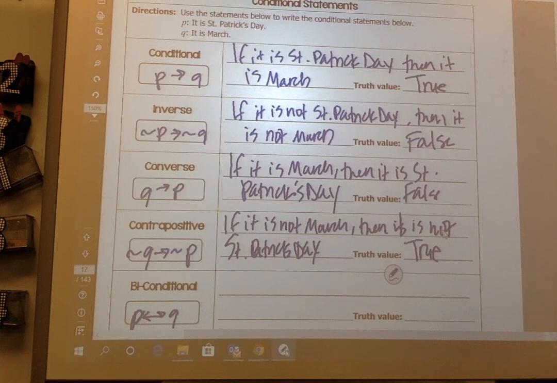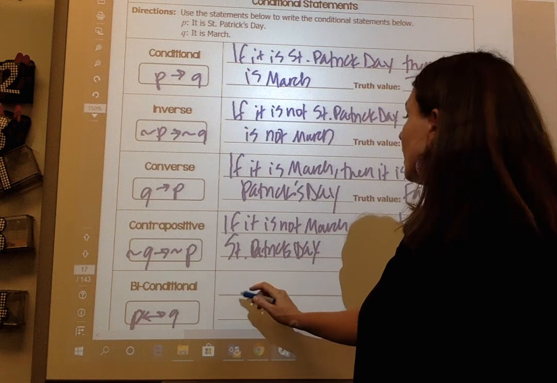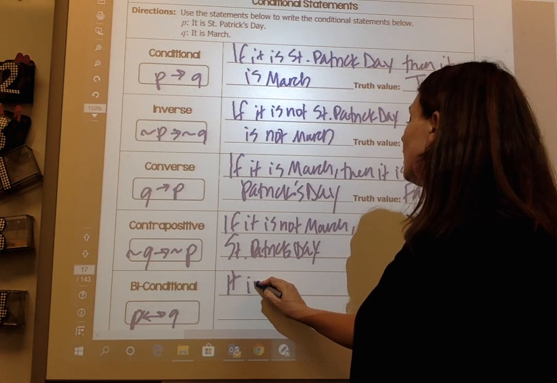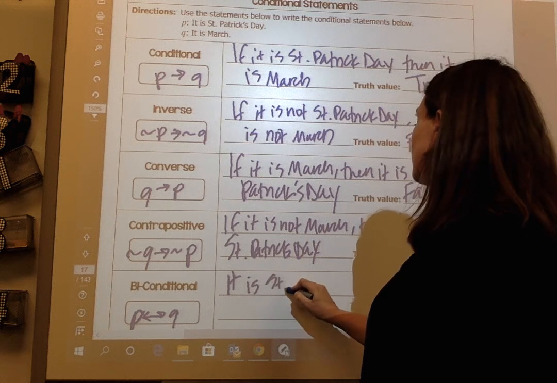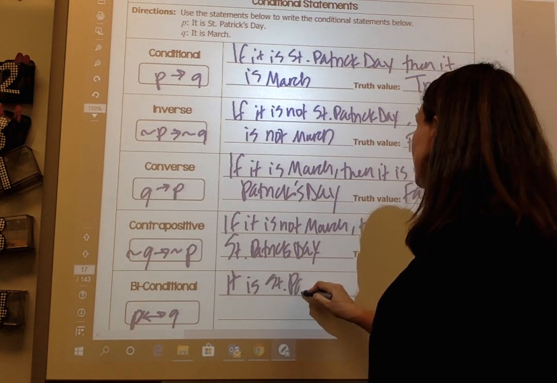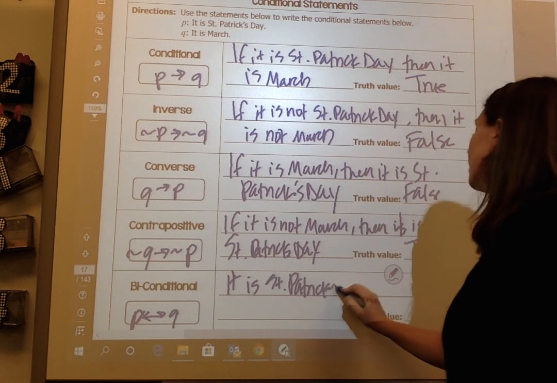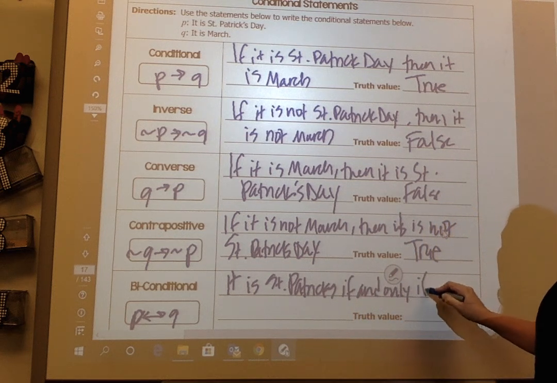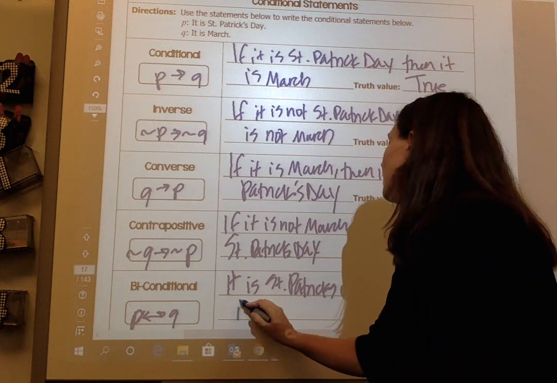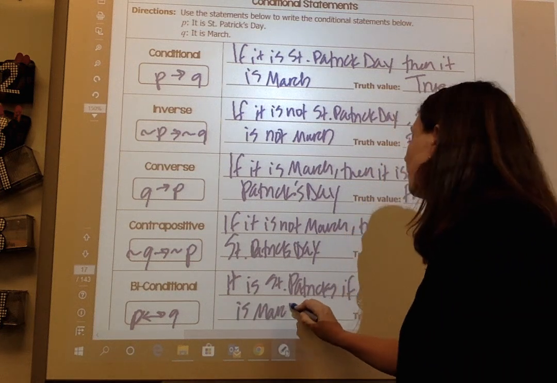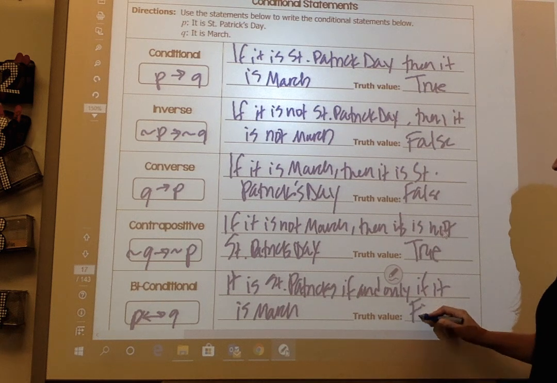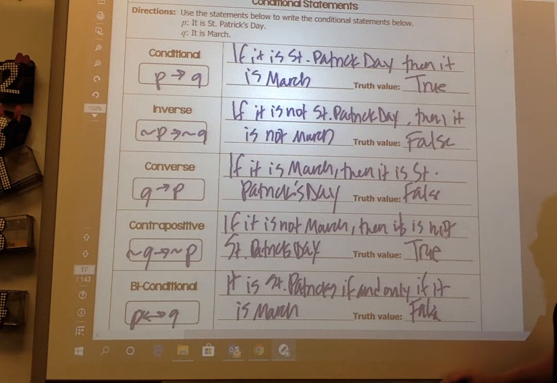And my biconditional statement would say, it is St. Patrick's Day if and only if it is March. That's not true. Because again, you could have March 3rd.